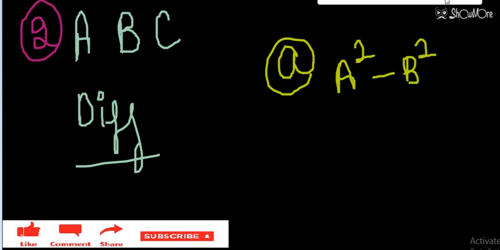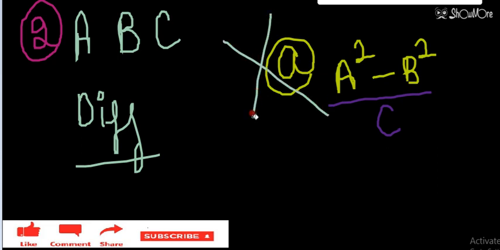If I divide it by C, it will still remain non-meaningful, because the numerator is not giving an accurate result. So option A is non-meaningful. In the second question it was asked that A, B, C have different dimension formulas, so which of the following can be meaningful? So option A is rejected.